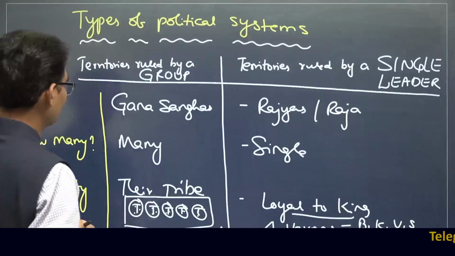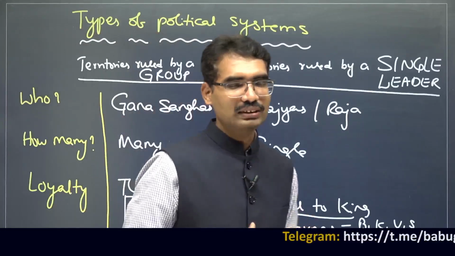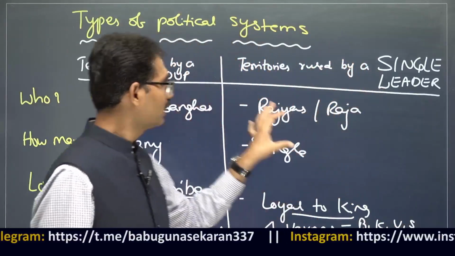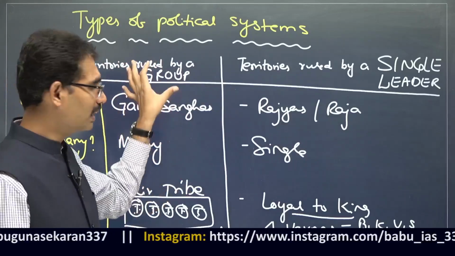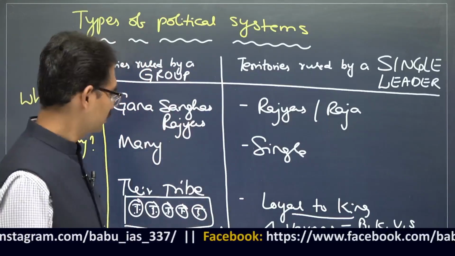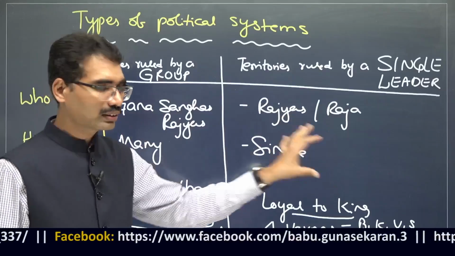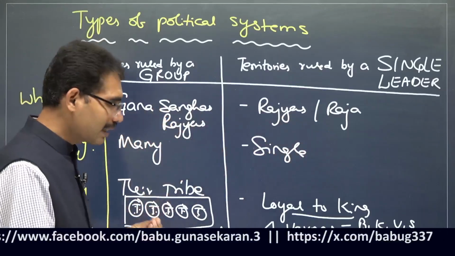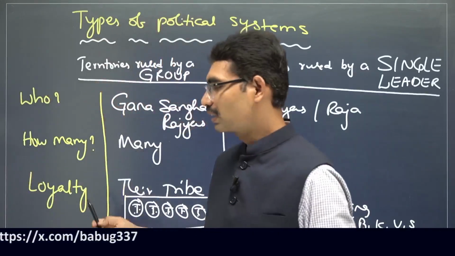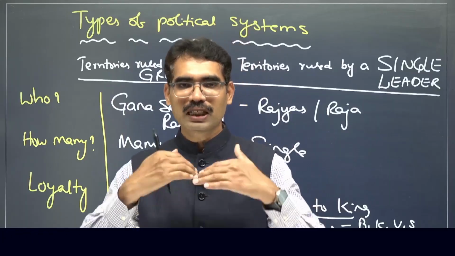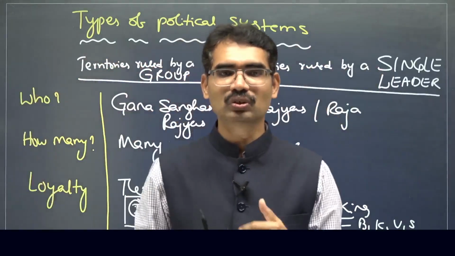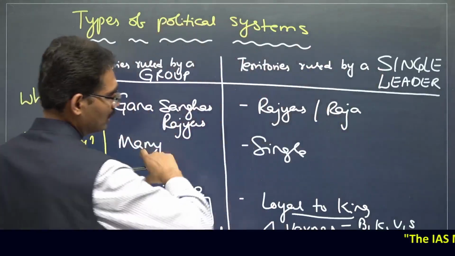So what is the political system here? A single leader: monarchy. This is Ganasangha or Ganarajas. How many people rule? Here a single ruler, here many. Who are these many? Tribal leaders. Here all people show loyalty to that king. And here, people are loyal to their tribe, represented by one tribal leader. At the top, a collection of these tribes rules. That is called oligarchy.